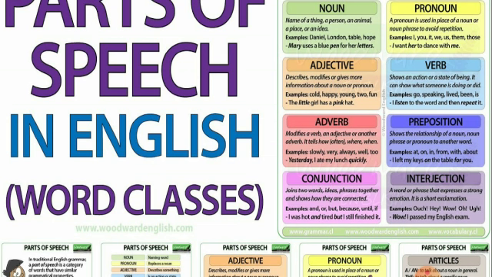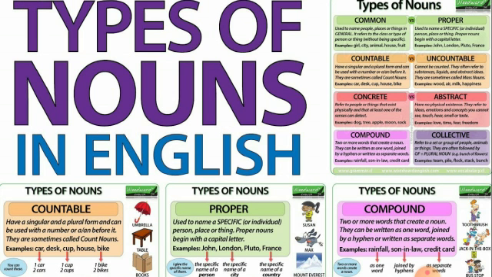Next, today we are going to learn about different types of nouns. What is a noun? A noun which says about the name of a person, place, or thing is called a noun. Nouns are classified into mainly 5 types. But here we are going to learn a few more also, like common noun, proper noun, collective noun, material noun, abstract noun. These 5 are the most important nouns we are going to learn.